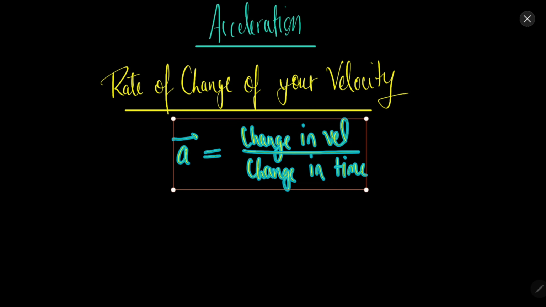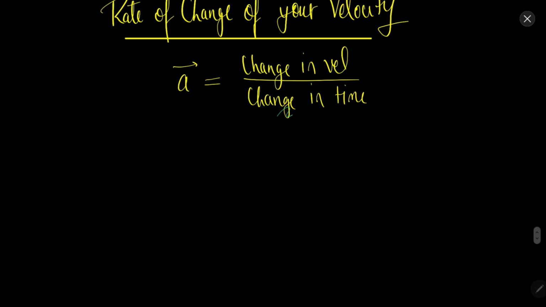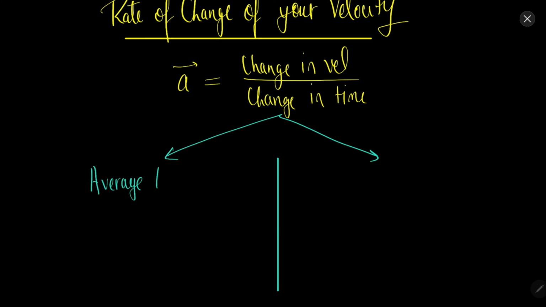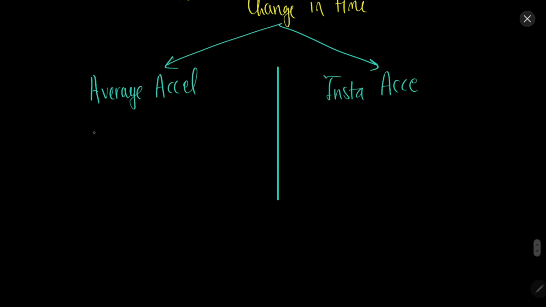In average acceleration we discuss the complete time period, and in instantaneous acceleration we discuss a small time period. So a large or complete time interval, and a very small interval of time.